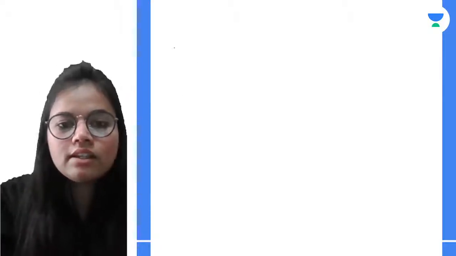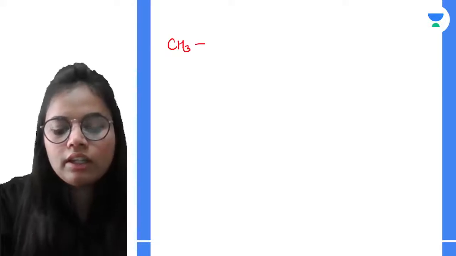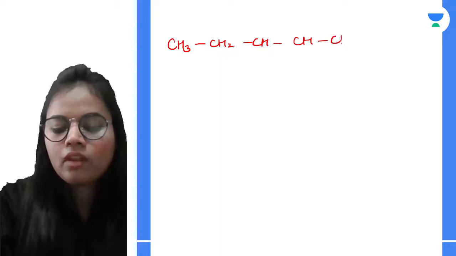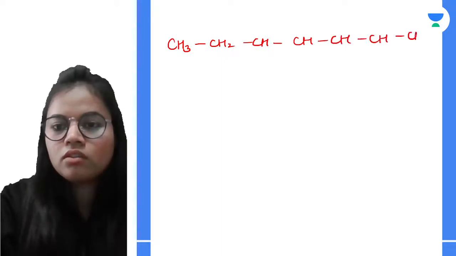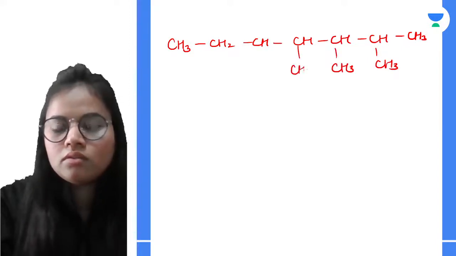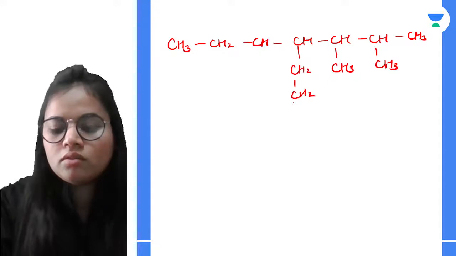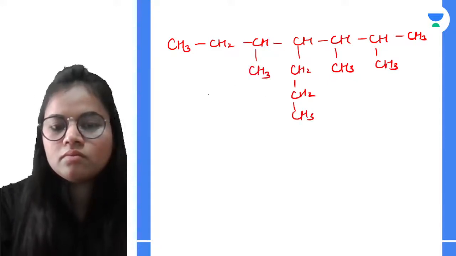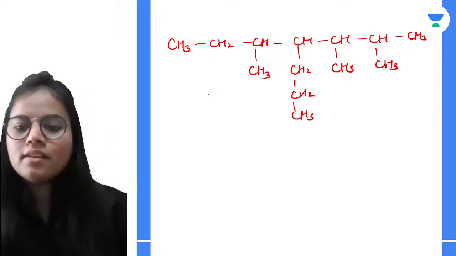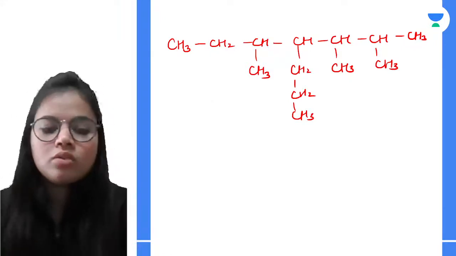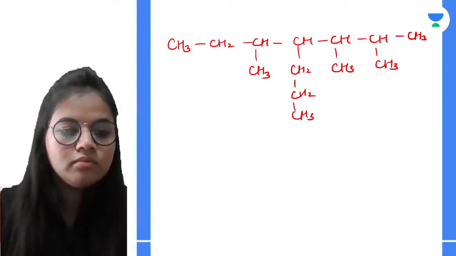So the structure is somewhat like this. Okay, this is my structure. Now see over here how to start the numbering.